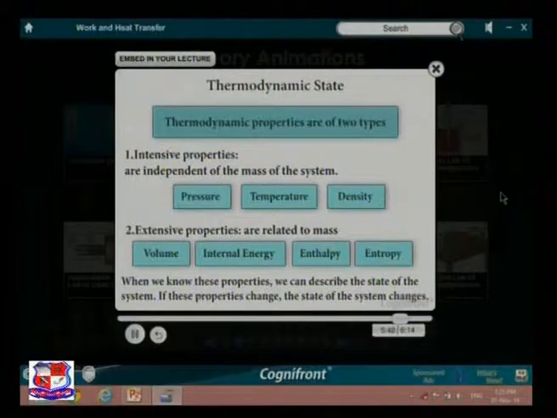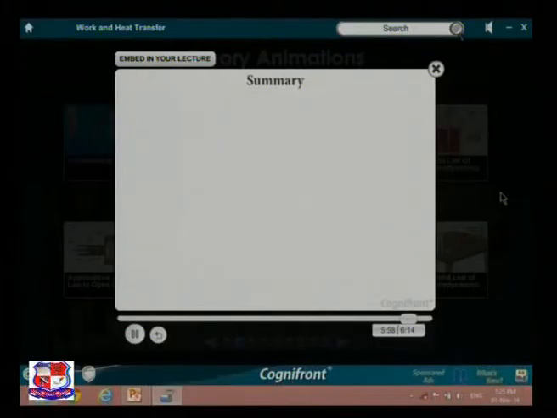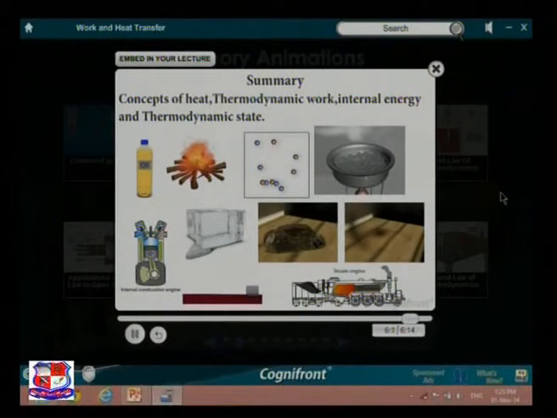When we know these properties, we can describe the state of the system. If these properties change, the state of the system changes. Thus, we have learned the concept of heat, thermodynamic work, internal energy and thermodynamic state.